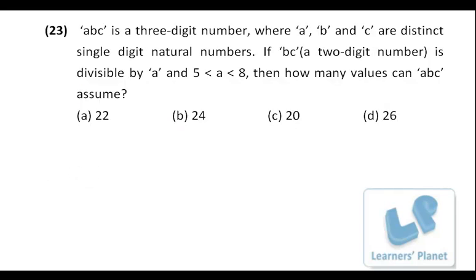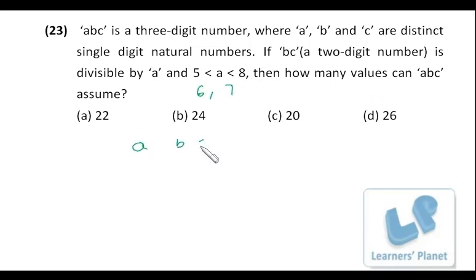Now this problem. ABC is a 3-digit number where A, B and C are distinct single-digit numbers. If BC, a 2-digit number, is divisible by A, and A is between 5 to 8, then how many values can ABC assume? A is between 5 to 8, that means A is 6 or 7, right?